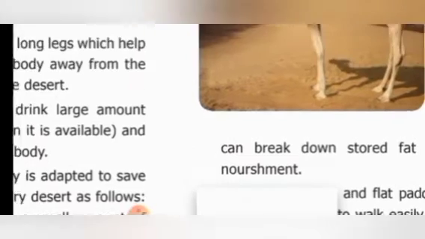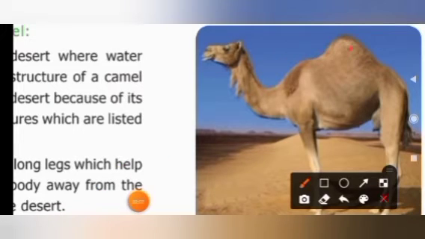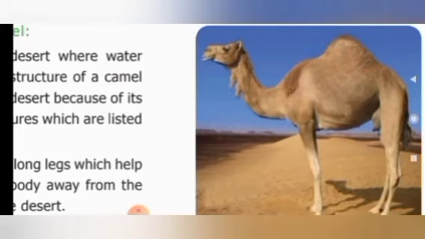So the hump, you know, the camel's hump. This is the hump. What is present there? Fat is present in it. For what purpose? It stores the fat, and this fat can be broken down whenever the camel needs it. Whenever the camel's body needs the fat, it can break it down and refresh itself. Okay, children.